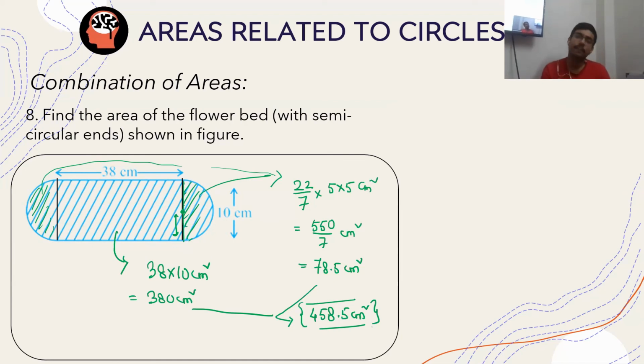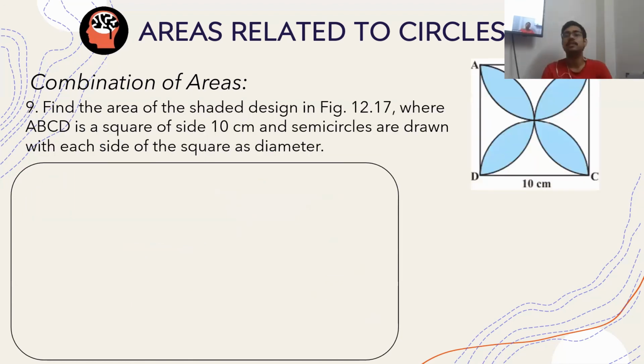The chapter is complete. We are solving problems right now. The last problem of this chapter is a challenging one. Last problem for today is a little bit challenging. Find the area of this shaded butterfly like design.